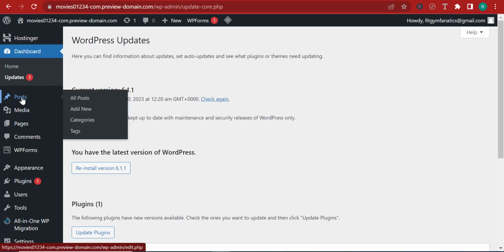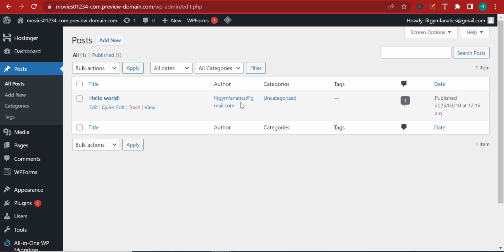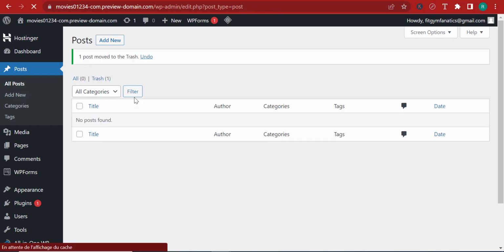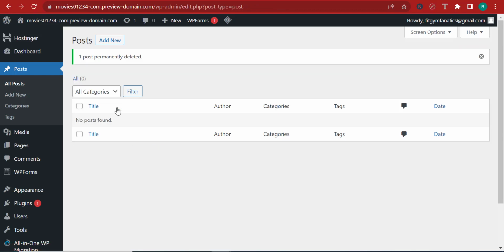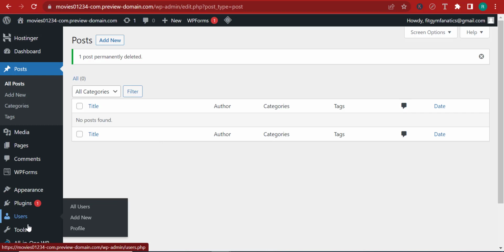So over here, if I go and take you to posts, you'll notice that if I click on posts, we'll find this dummy post, Hello World, that is basically uncategorized and doesn't really contain any text or anything. This is a post that came pre-installed with WordPress. And so I can just click on trash if I want to remove it. And so right now the post was put in trash and I can go to trash and I can remove it for good by clicking on delete permanently. And so right now the post will be entirely and permanently deleted.